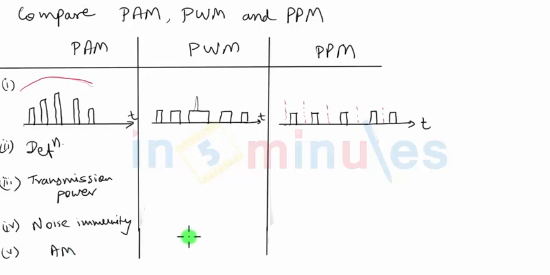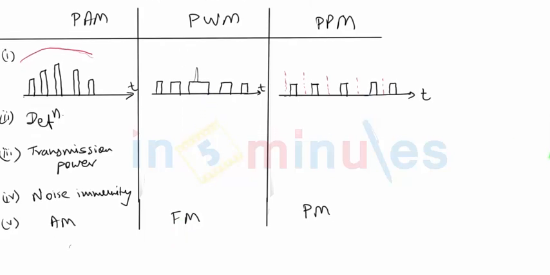In case of PWM, we can say that it's similar to FM. When we vary the frequency of the carrier, here we vary the width. So width can be analogous to the frequency. And PPM is similar to phase modulation. As we change phase of the carrier, phase decides the starting point of the signal, and hence it's similar to PPM, where we are changing position of each and every pulse. So PAM is analogous to AM, PWM is analogous to FM, and PPM is analogous to PM, which is phase modulation.